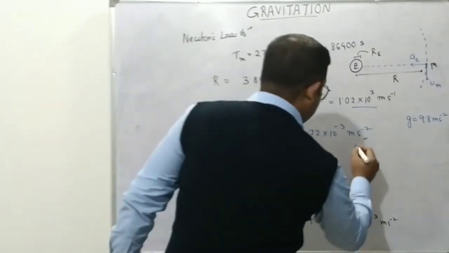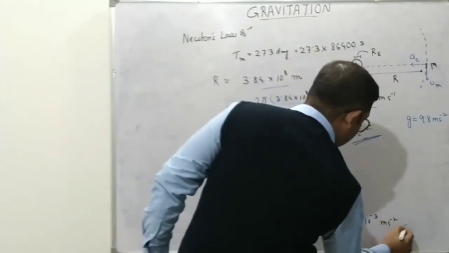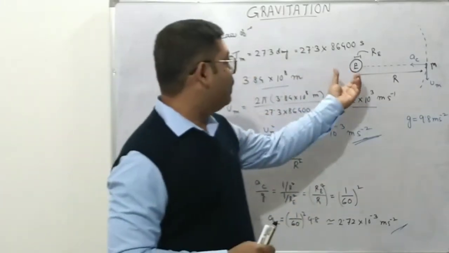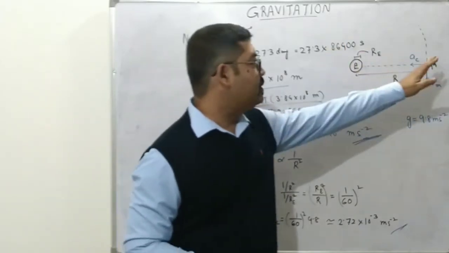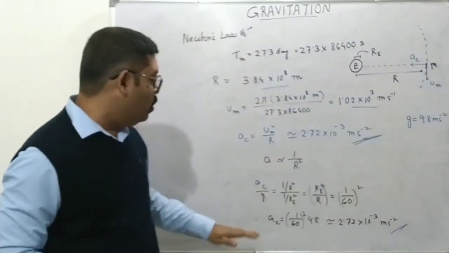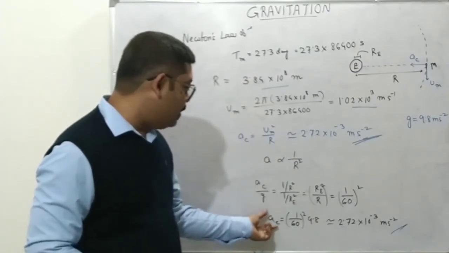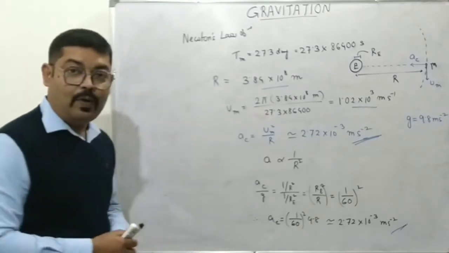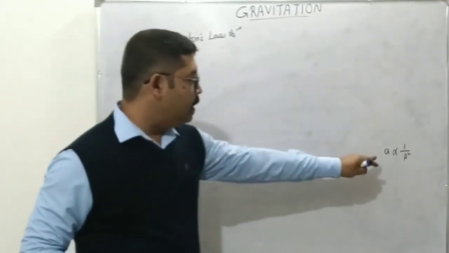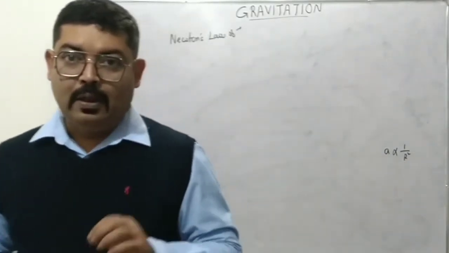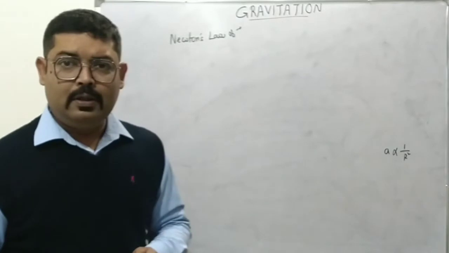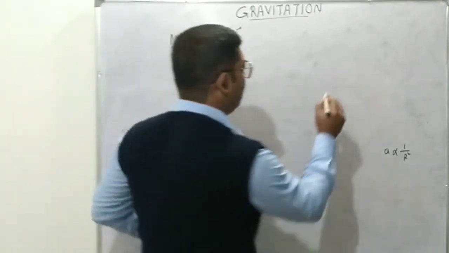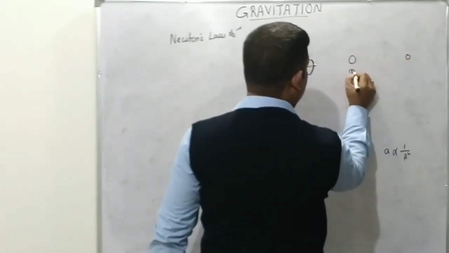Which means that if we consider inverse square variation of acceleration due to gravity, if we say that the acceleration due to Earth on an object varies as 1 by r square, then we have a remarkable agreement between the acceleration of the moon and the acceleration due to gravity near the Earth's surface. This is one important part of it. So we have found acceleration is proportional to 1 by r square, number 1. Number 2, Newton also further analyzed and found that the force of attraction between two objects, m1 and m2.